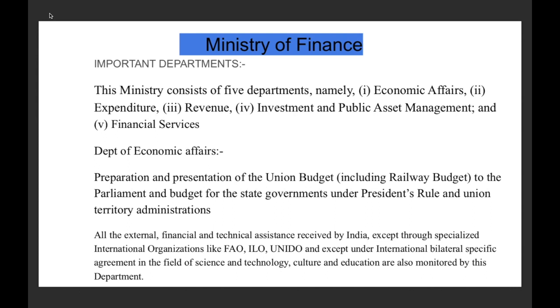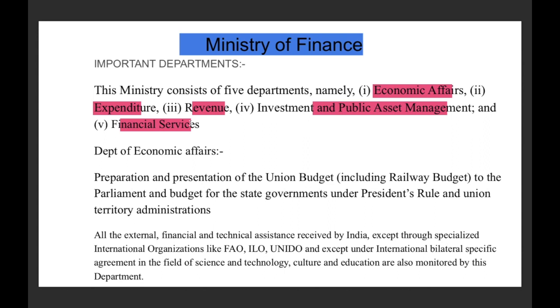Now, the 5 departments of the Ministry of Finance are the Department of Economic Affairs, Department of Expenditure, Department of Revenue, Department of Investment and Public Asset Management, and Department of Financial Services. Basically, in the examination, you may get confused that the Department of Investment and Public Asset Management should come in the Ministry of Commerce and Industry, but this is not the case. It is in the Ministry of Finance. And the Department of Financial Services is basically related to all the different schemes related to financial inclusion.